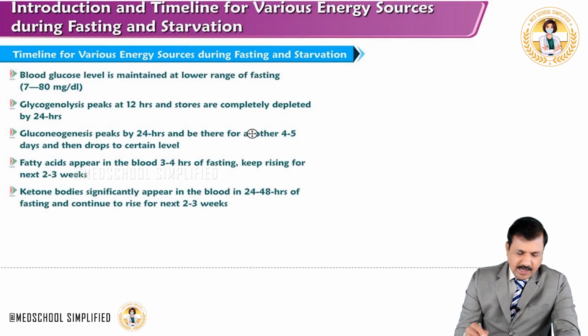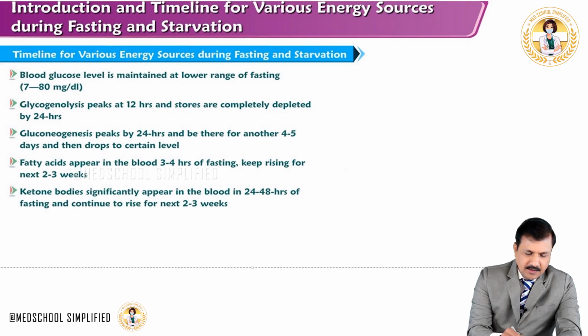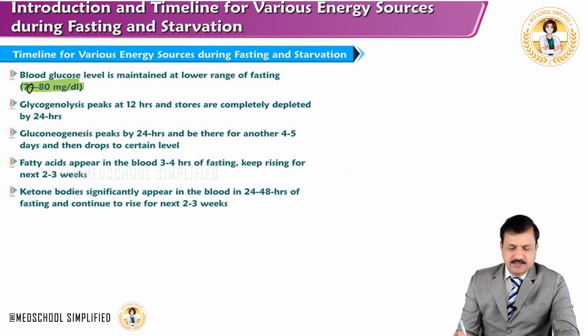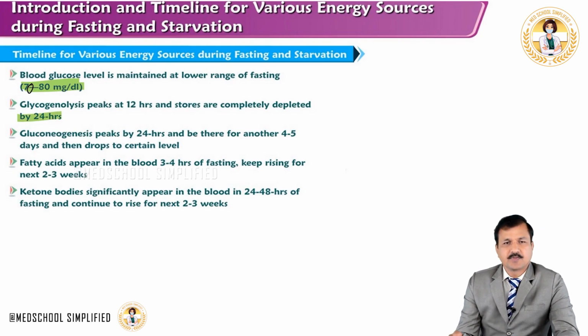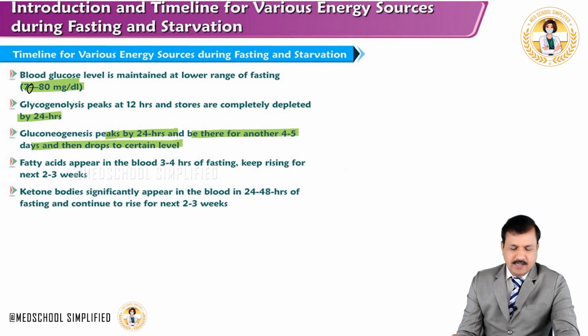So just to recap, blood glucose level is maintained at the lower range of fasting, that is between 70 to 80 milligrams per deciliter. Glycogenolysis peaks at 12 hours, and the stores are completely depleted by 24 hours. Gluconeogenesis peaks by 24 hours and it will be there for another 4 to 5 days and then drops to a certain level and is maintained there.